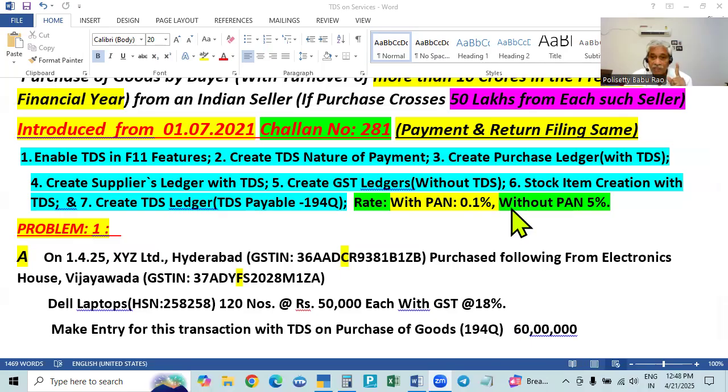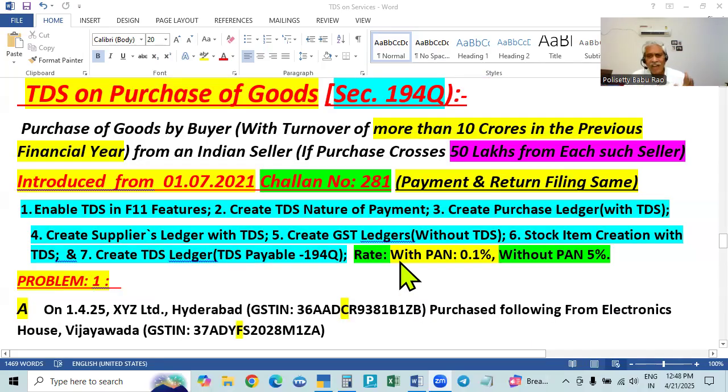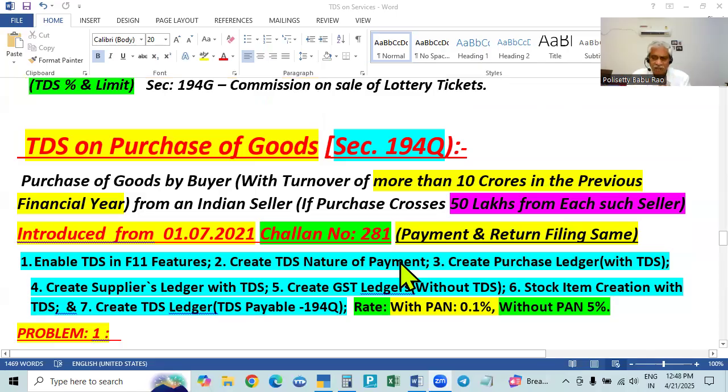With PAN it is 0.1%. Without PAN, 5% is the rate of deduction. The amount deducted in a month should be paid by 7th of the next month. For March, up to April 30 we can pay, and then every quarter the same thing.